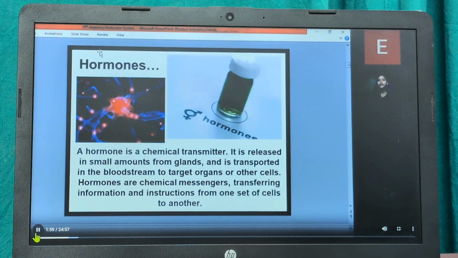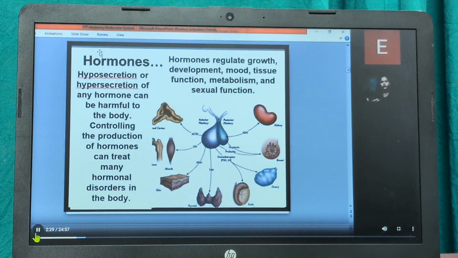Coming on to the hormone, as I said, it is a chemical transmitter, that is, it is released in small amounts from glands and is transported through the bloodstream to target organs or other cells. It is basically transmitting information from one part of the cell to another part of the cell, or from one part of the organ to the other part of the organ. These are chemical messengers that transfer information and instructions from one set of cells to the other.